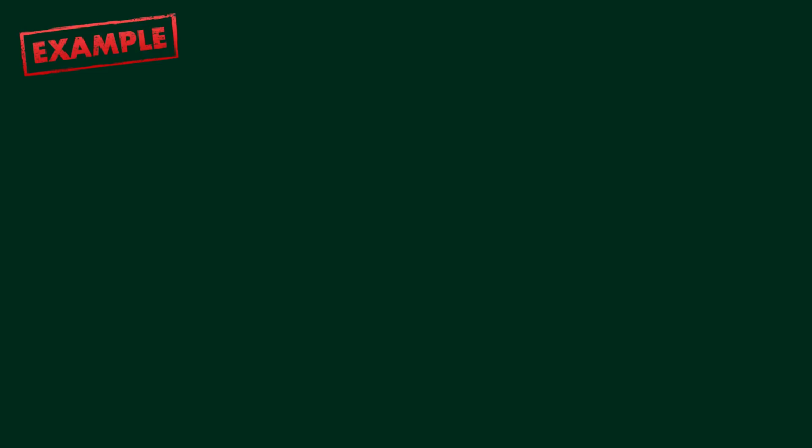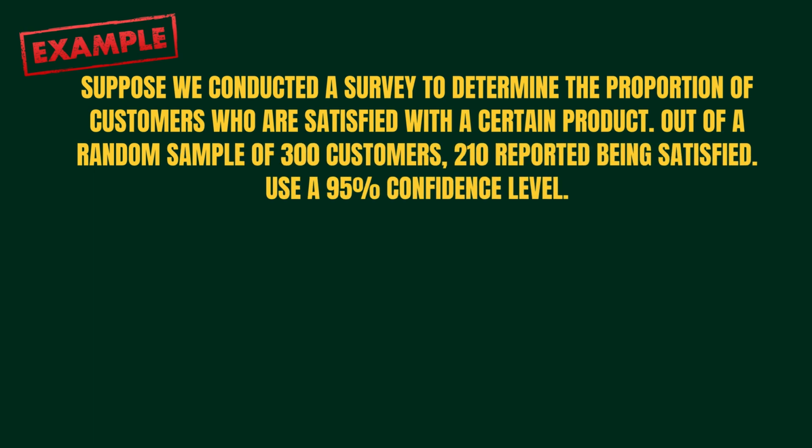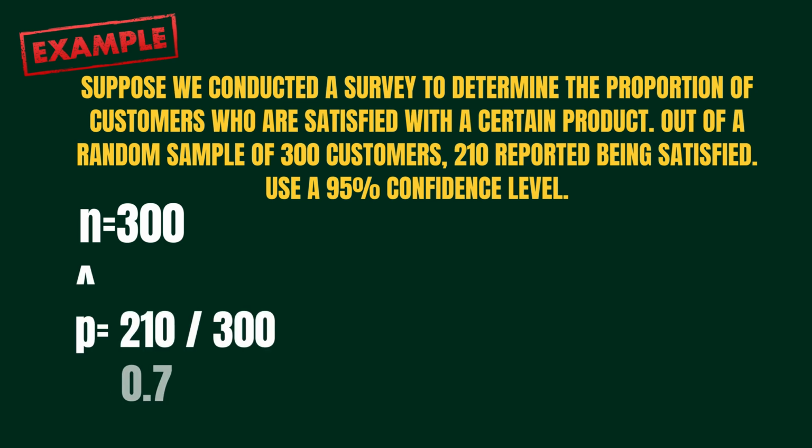Let's have an example. Suppose we conducted a survey to determine the proportion of customers who are satisfied with a certain product. Out of a random sample of 300 customers, 210 reported being satisfied. Let us now identify all the given values, starting with the sample size of 300. Then the sample proportion, or p hat, which is 210 divided by 300, is equal to 0.7.